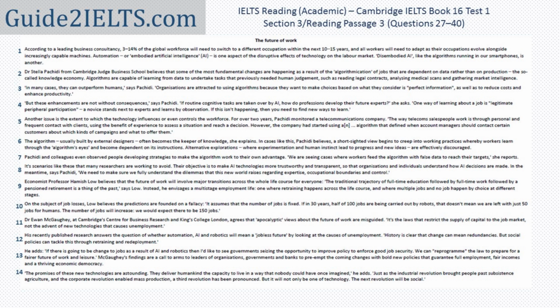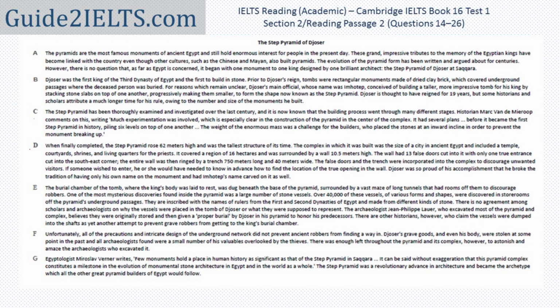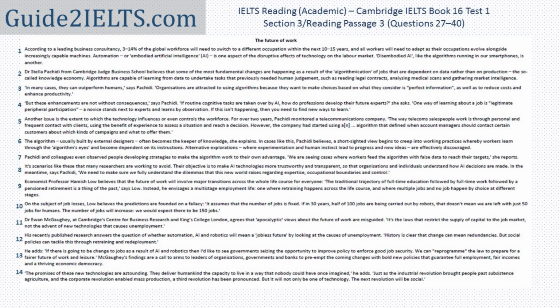For example, in section 2 of this very test, that is book 16 test 1, these are the 7 paragraphs that we had. The word count of each passage is around 850 to 900 words. So when I have 7 paragraphs, what I do is I read the beginning and ending of each paragraph, and that gives me an idea of what the passage is about and what is the structure of the passage, which paragraph contains what information. In the passage that we are doing now, the approximate word count is still the same,